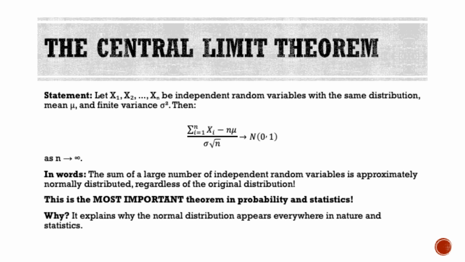In words, the sum of a large number of independent random variables is approximately normally distributed, regardless of the original distribution. This is an astonishing result. It explains why the normal distribution, also called the Gaussian distribution, appears everywhere in nature and statistics. Whether we're adding measurements, errors, or any other quantities, the result tends to be normal. This theorem is the reason why we use normal-based methods for hypothesis testing, confidence intervals, and many other statistical procedures.